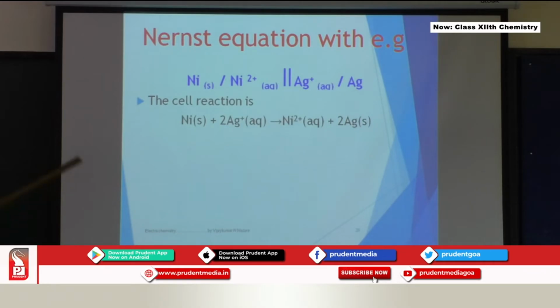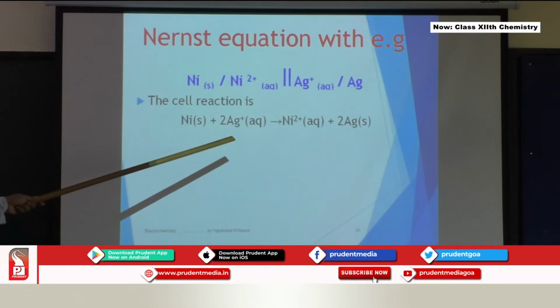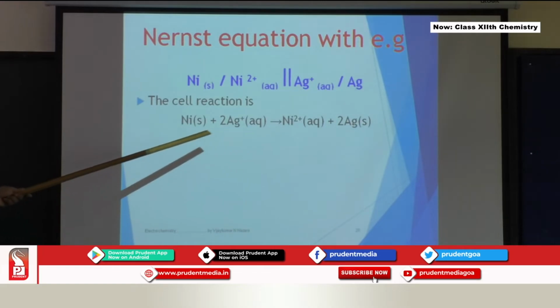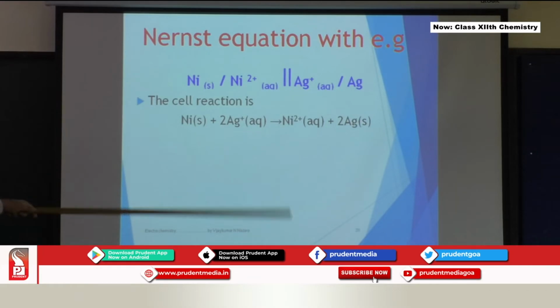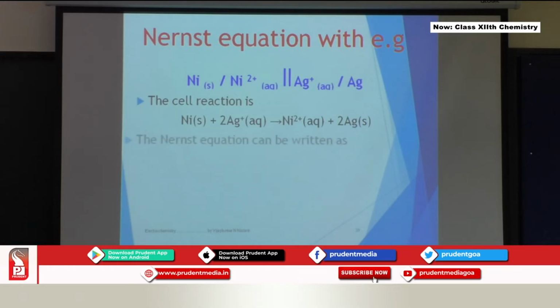We have a cell reaction which can be written in this way. 2 silver, because Ni is going to give you 2 electrons after losing, forming Ni2 plus. So 2 electrons have to be accepted by 2 different silver ions, getting reduced to 2 metallic silver. So the Nernst equation for this can be written like this.